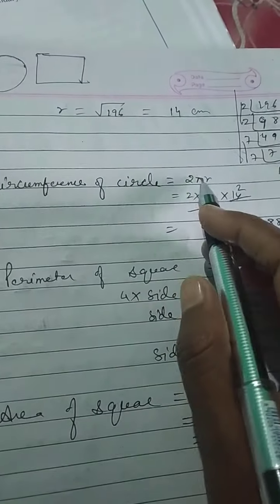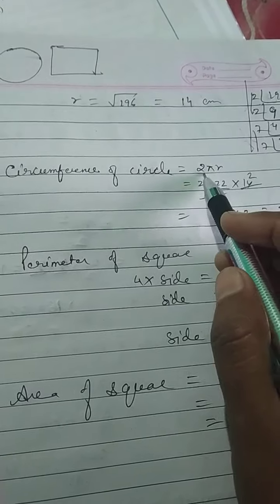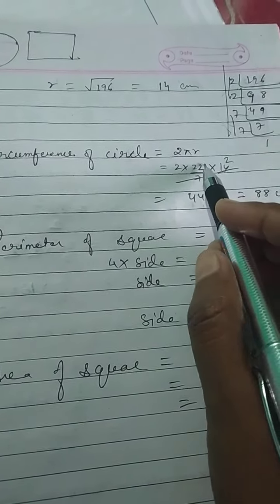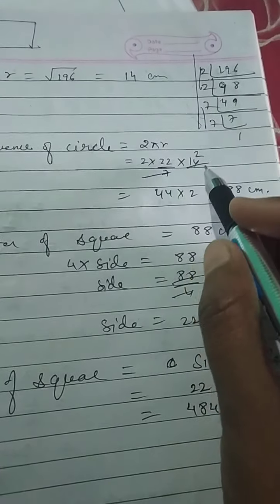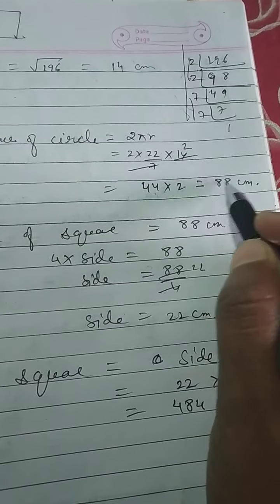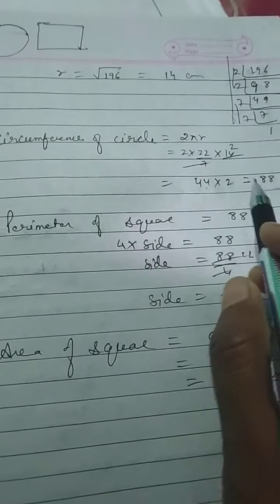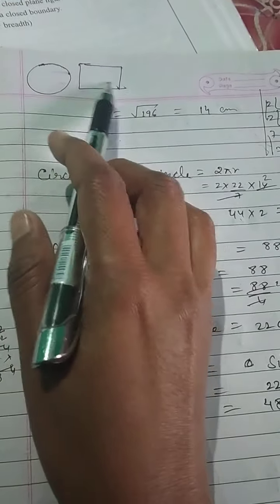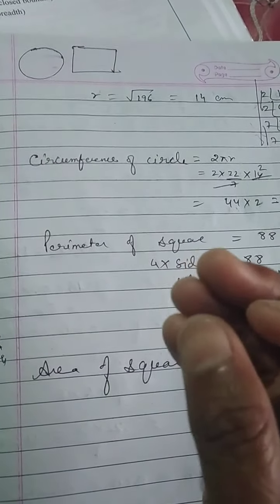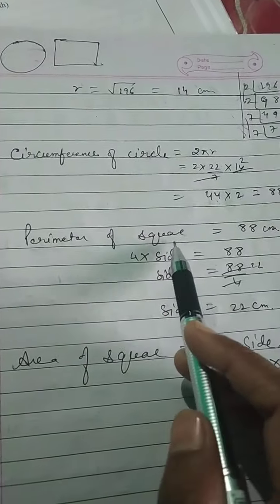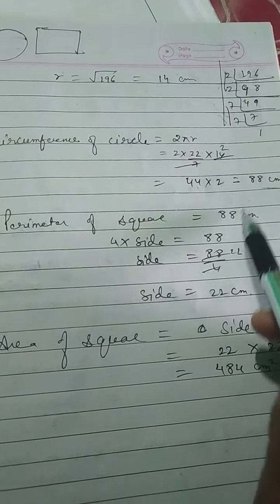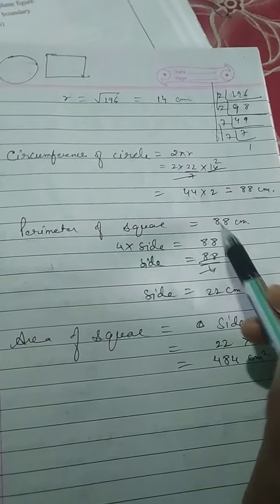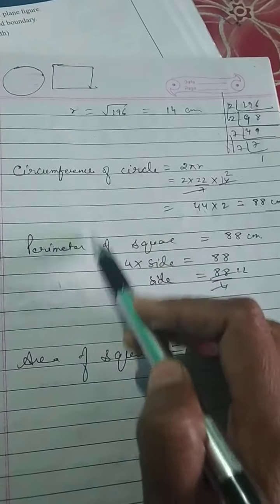So circumference we can get from 2 pi r, that is equal to 2 into 22 by 7 into 14, that is equal to 88 centimeter, the circumference of the circle. And we know the circumference of the circle and the perimeter of the square will be equal because it is made with the same wire. So the perimeter of the square is equal to the circumference of the circle, that is 88 centimeter, because both will be equal.